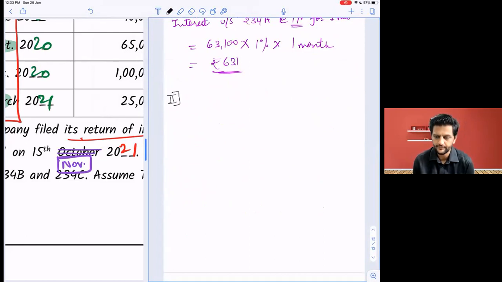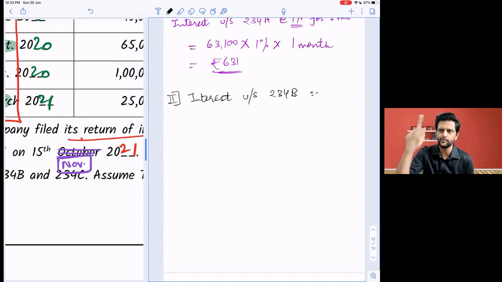Are you all done till here? Yes, sir. Now under section 234B, when does it come into picture? Go back in your notes and check. From 1st April till the ROI date. It comes into picture if the advance tax paid is less than 90% of the tax liability.